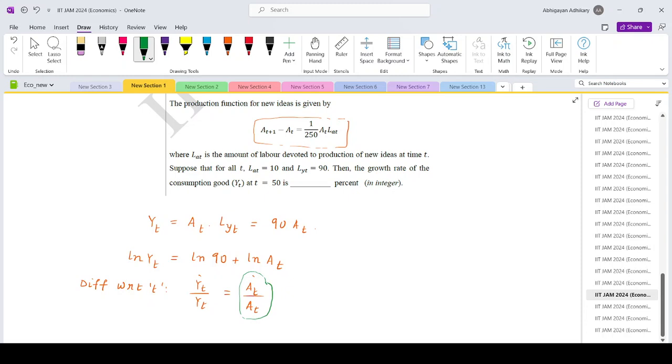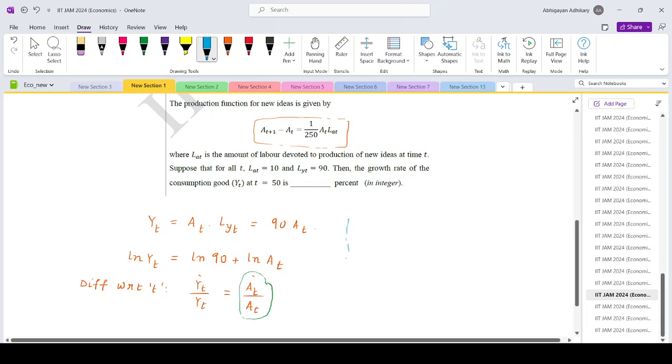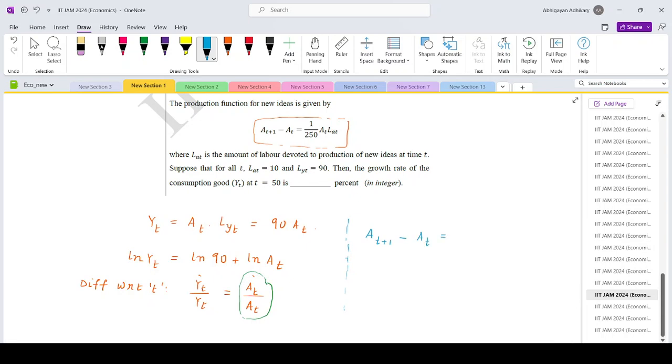Okay, and if you look at the production function of new ideas, A_t+1 minus A_t is 1 by 250 A_t L_At. So A_t+1 minus A_t divided by A_t, L_At is 10, so 10 by 250.